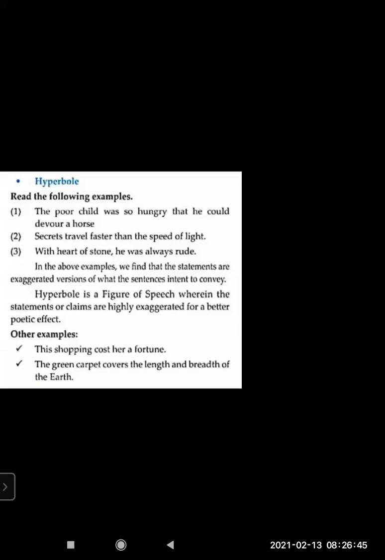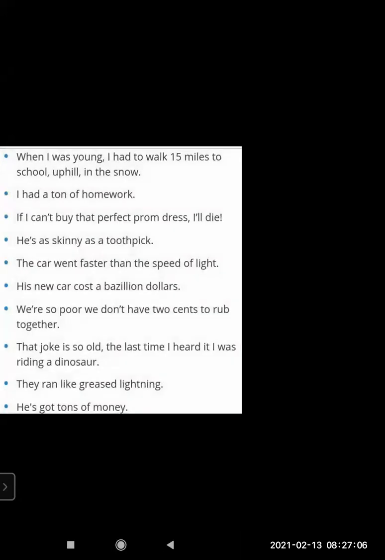The green carpet covers the length and breadth of the earth, to show here that there is so much greenery on the earth, or that there was such a big green carpet that it covered the length and breadth of the earth. So much big it is. Now let us see more examples of hyperbole.